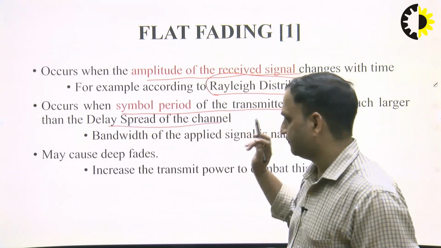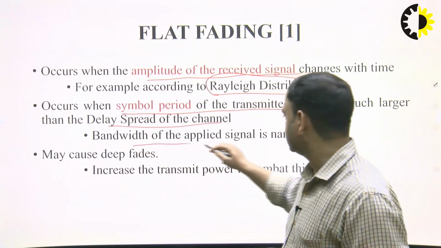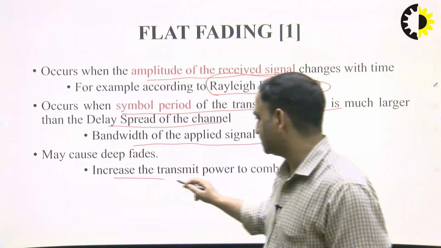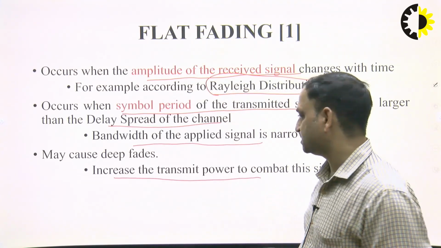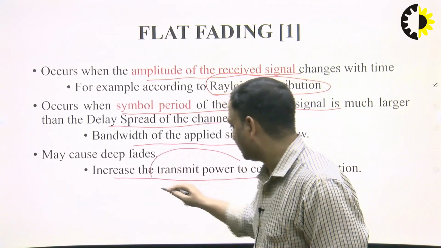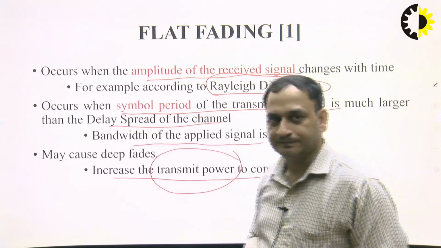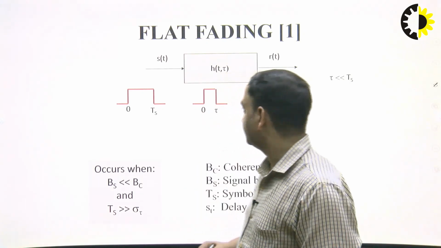So in that the bandwidth of the applied signal is narrower. It may cause deep fades, which increases the transmit power to combat this situation. This is the solution to combat the flat fading, so it is represented here.